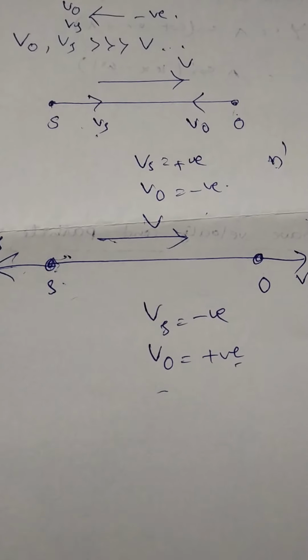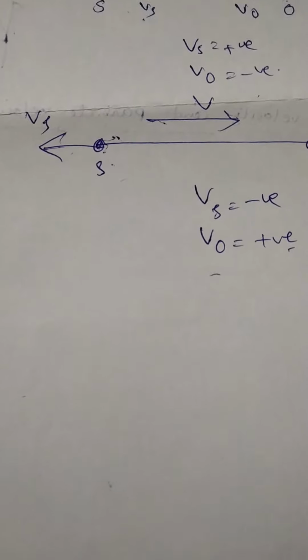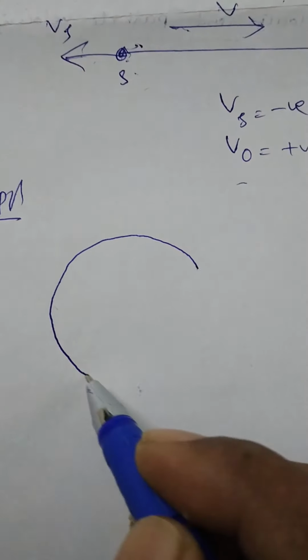So the next concept, one more application. Let us consider a source moving in a circular path. Let this be a circular path.